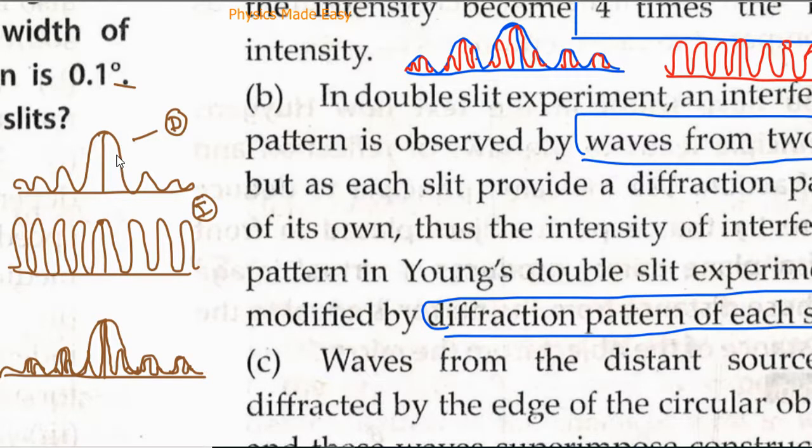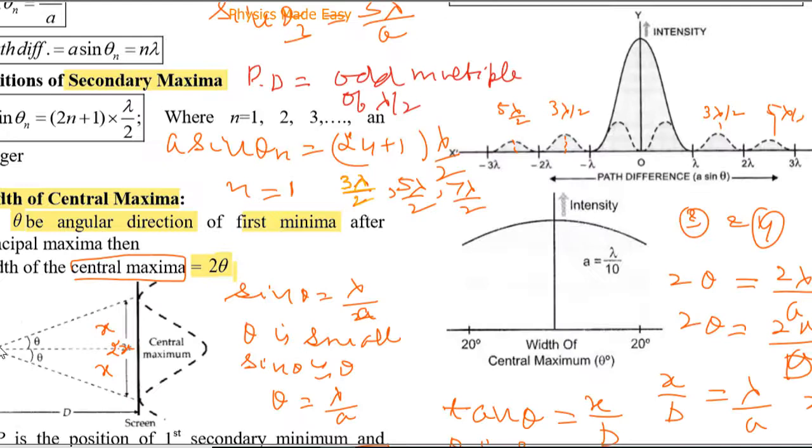Now this is the diffraction pattern due to a single slit. This is a single slit. We have got diffraction patterns like this.